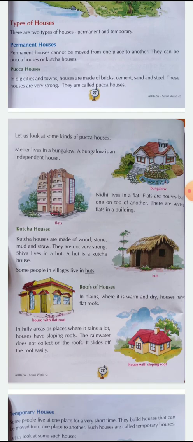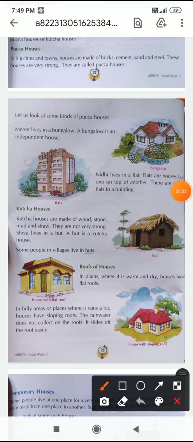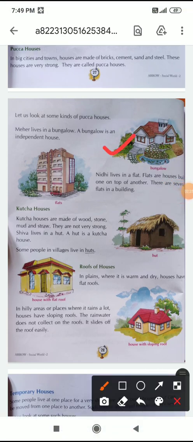Meher lives in a bungalow. A bungalow is an independent house. Here you see, this is a bungalow. Nidhi lives in a flat. Flats are houses built one on top of another. There are several flats in a building. Here you see so many buildings. These are known as flats.